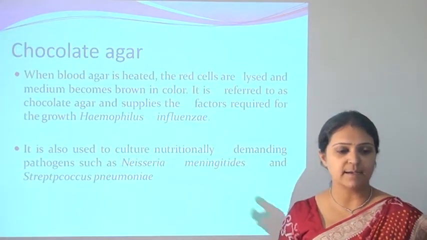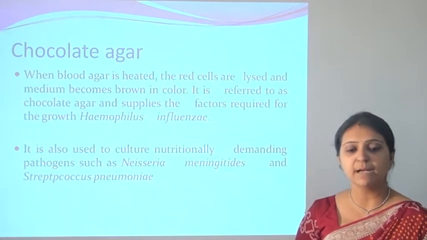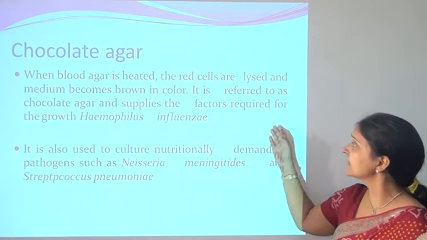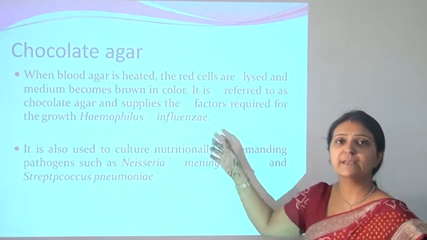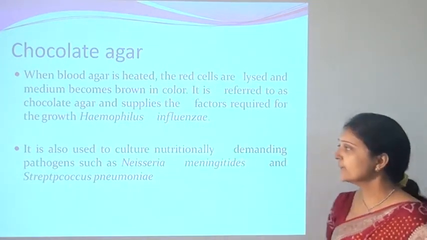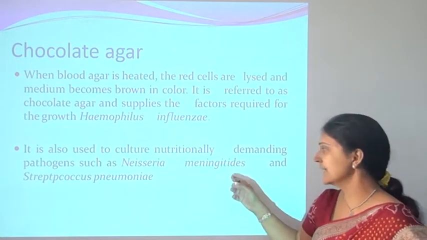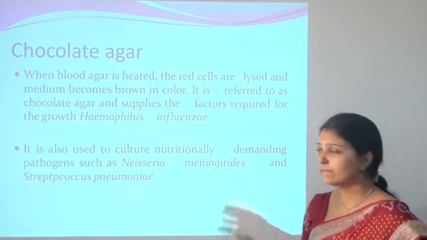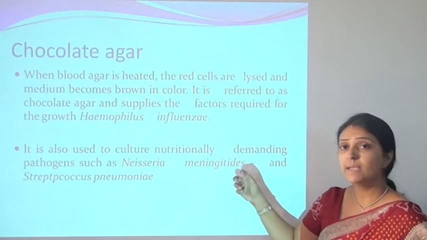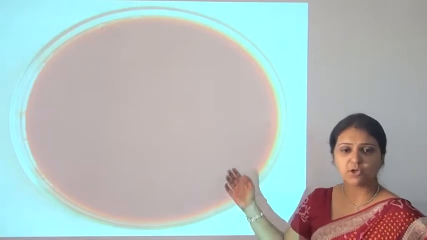Then another is the chocolate agar. When blood agar is heated, the red cells are lysed and the medium becomes brown in color. It is referred to as chocolate agar and it supplies the factors required for the growth of Haemophilus influenzae. It is also used to culture nutritionally demanding pathogens such as Neisseria meningitidis and Streptococcus pneumoniae, which causes pneumonia. Neisseria meningitidis is the causative agent of meningitis, which is a disease of the brain. Here is the picture of the chocolate agar.